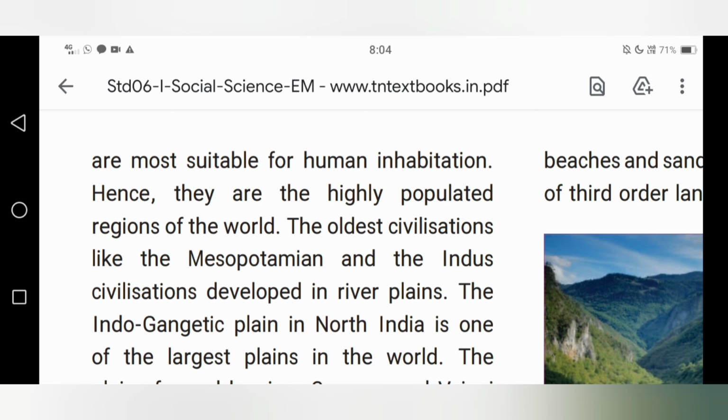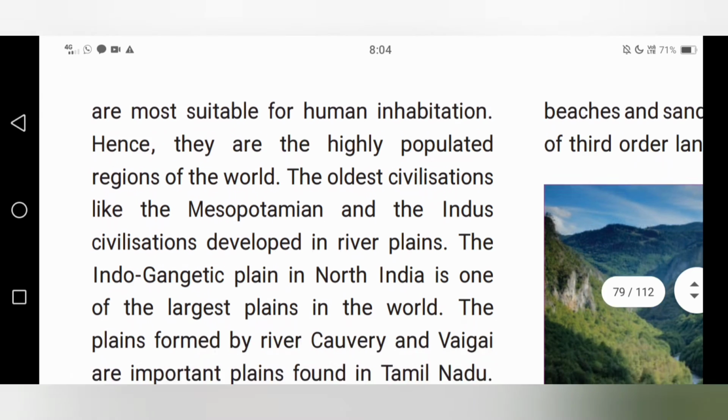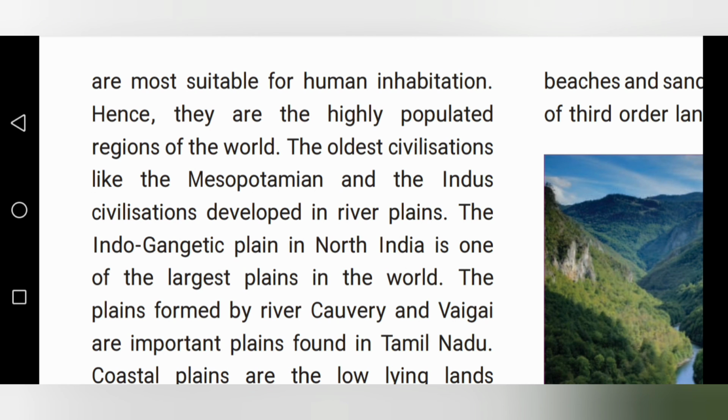The oldest civilizations like the Mesopotamian and the Indus civilizations developed in river plains. The Mesopotamian civilization and the Indus civilization are the oldest civilizations. Why? Because people settled near rivers and developed their civilizations. The Indo-Gangetic Plain in North India is one of the largest plains in the world.